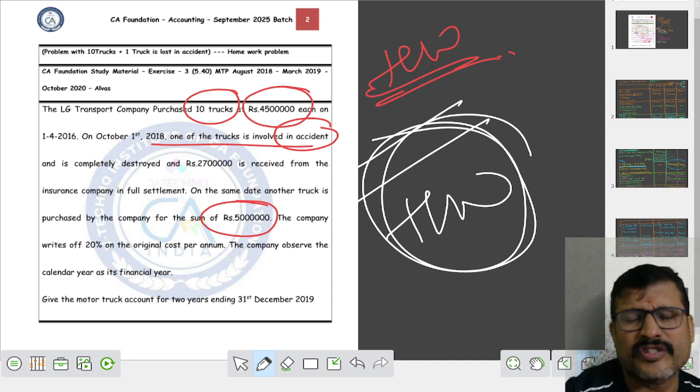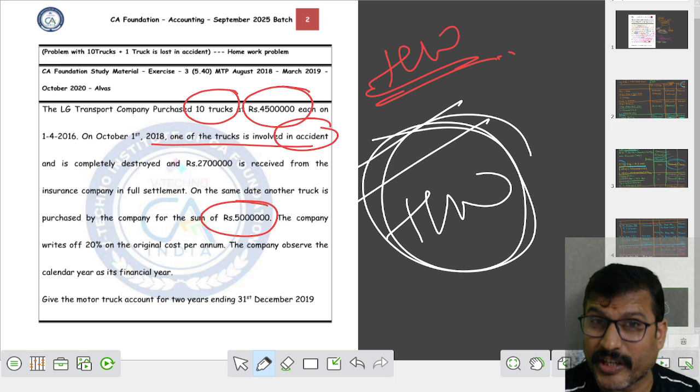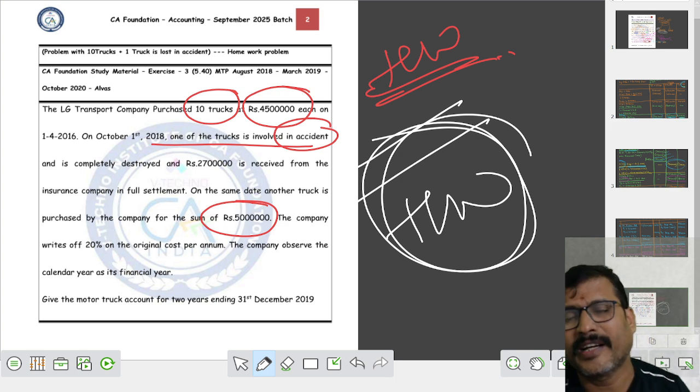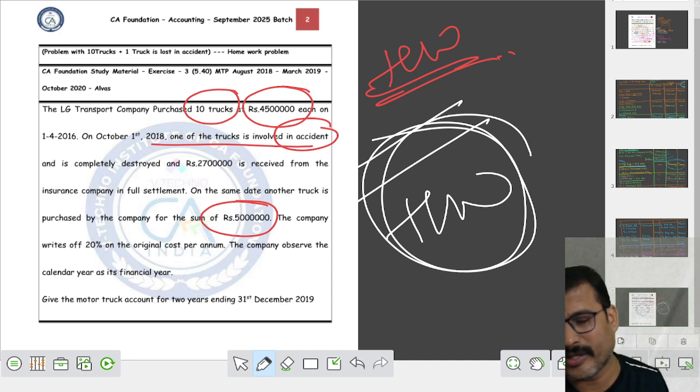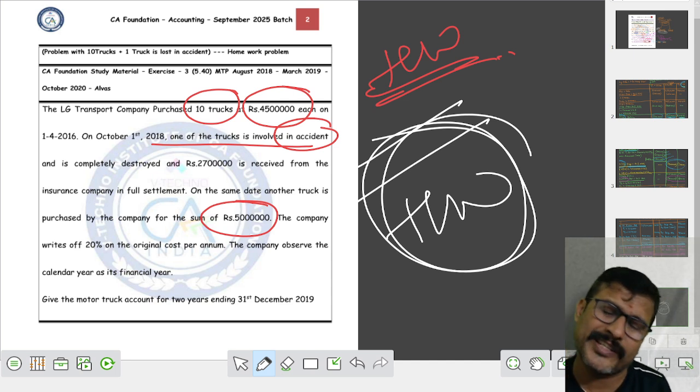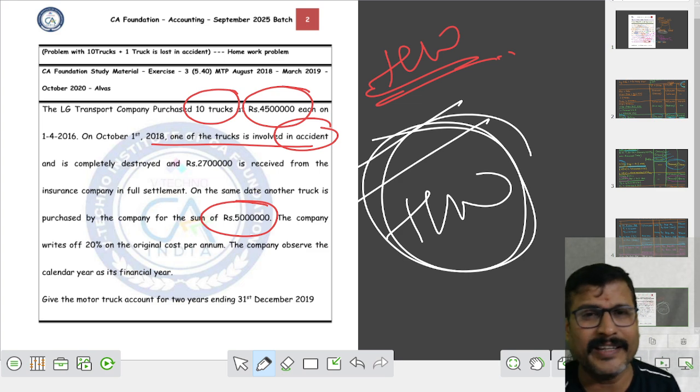Okay. In the next session, I start with a change in the method of depreciation. Earlier we used to follow original cost method. Later we changed to diminishing method. How to solve such problems, we will discuss in the later stage.